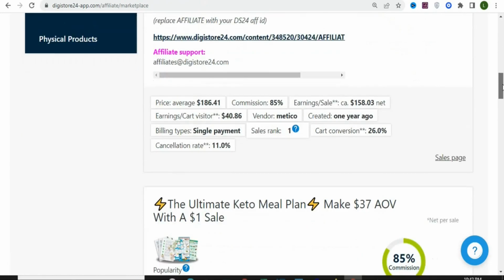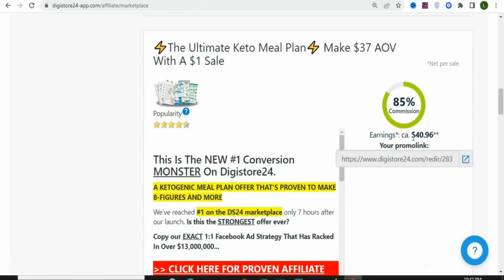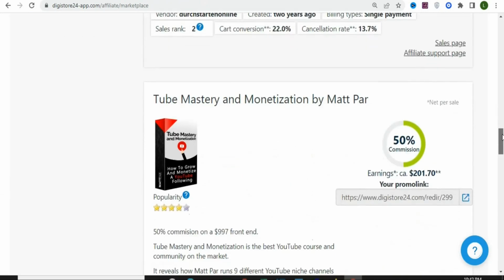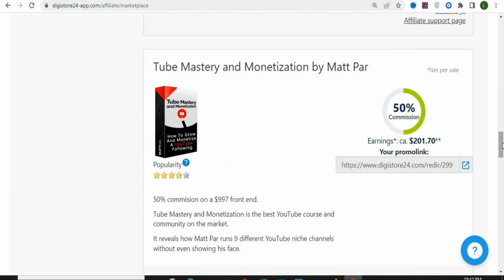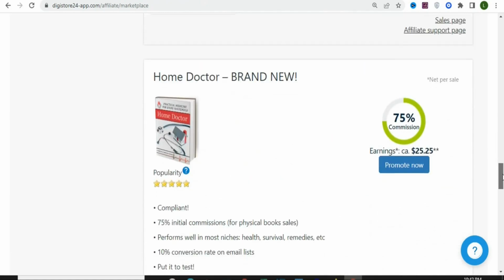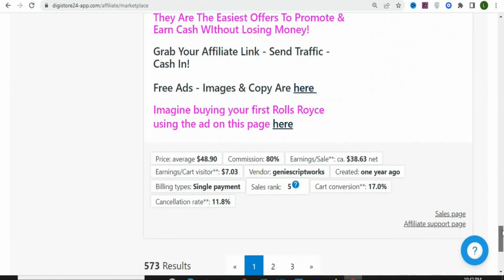As you scroll, you can see another one here. You are going to earn $40.99. As you scroll, you can see this one right here. You are going to get $201.70. You can see another one here, $25.25, and then many others.